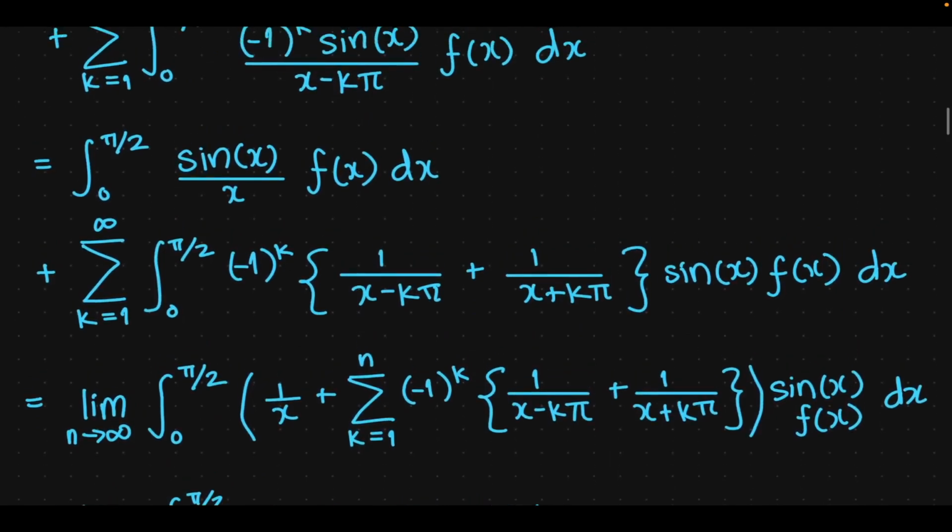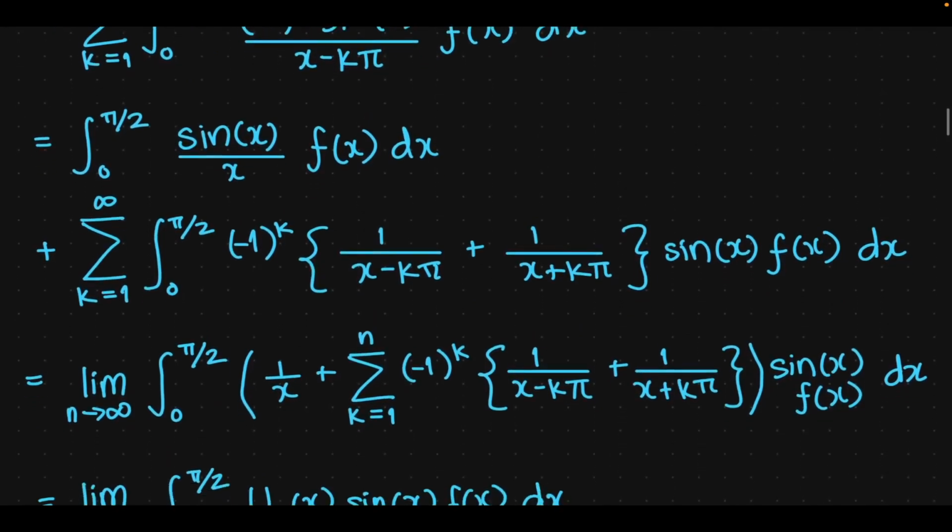We can combine both of these again further and also take the sum in, but when we do that, we'll have to consider that we had a limit. We had to take a partial sum from k equals 1 to n, and then take the limit as n goes to infinity. We still cannot justify putting this limit inside the integral, although we have been doing so in the past, being hand wavy. We've not been as rigorous, but in this video I will try to be more rigorous. So we have the limit as n goes to infinity, and we just have a partial sum, because we still have to argue if we can take the limit inside, which I will do later in the video.